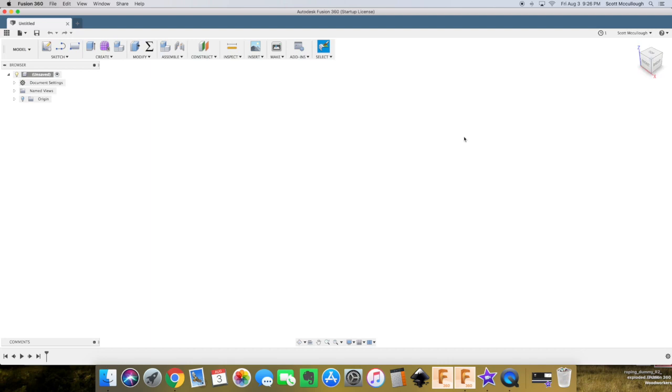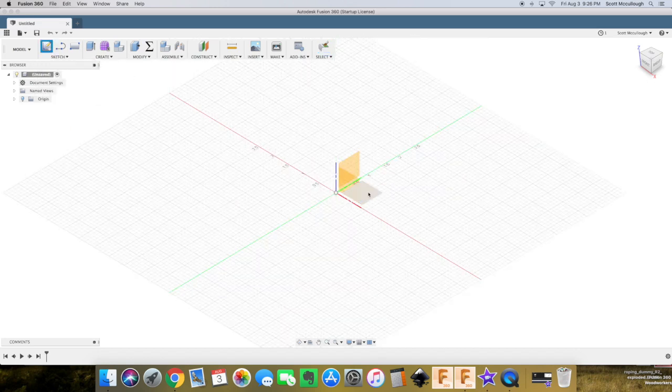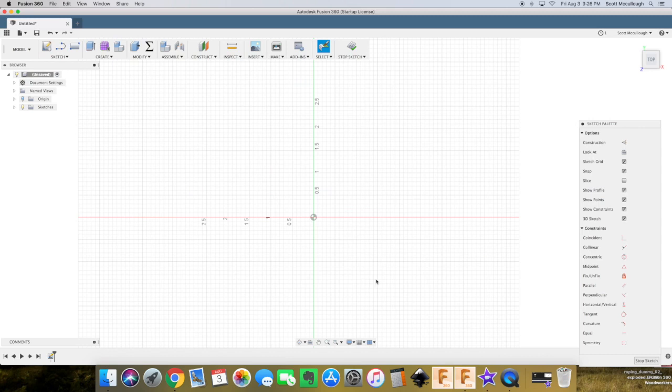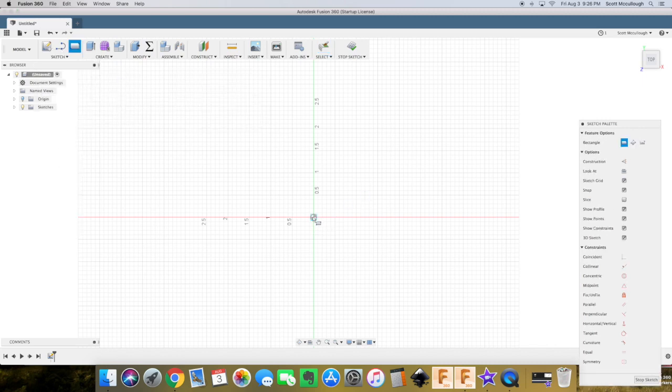So I want to talk about this timeline down here. But to do that, I'm going to start drawing something so we can populate that. So we'll always create a sketch, and this is kind of the plan thing I was talking about. Don't worry about this too much. I'm going to break this down in tomorrow's tutorial probably. But we'll just get a view of how the timeline works. See, when I created a sketch, everything starts out as a sketch in Fusion 360, and it populated down here in the timeline.